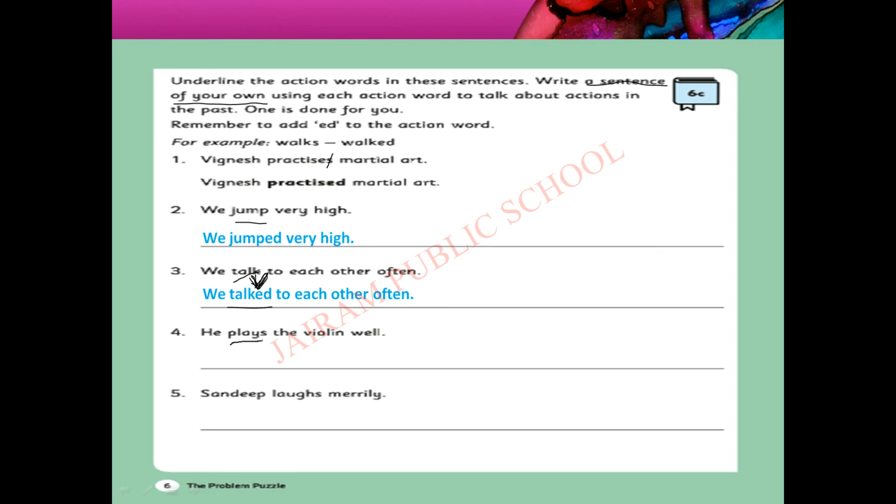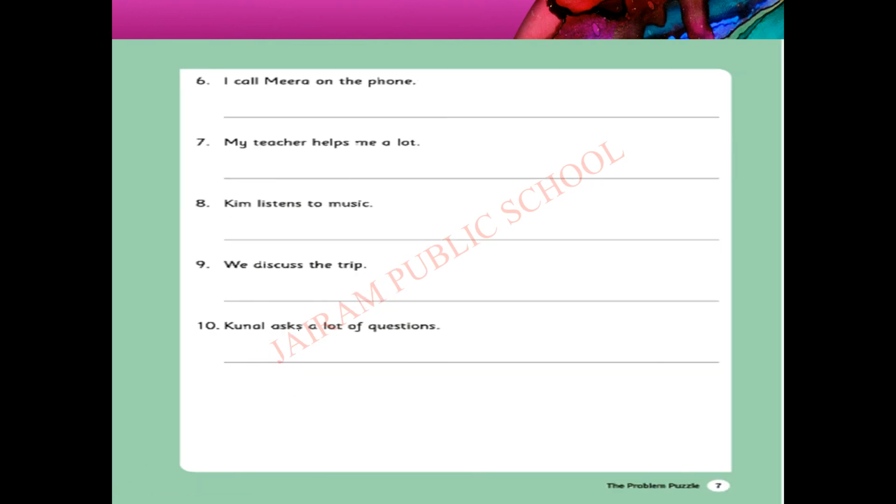Underline the action word here. He plays the violin well. Plays, s. At the end of the action word, if s comes, we have to remove s and add ed. He played the violin. Sandeep laughs merrily. Laughs, we have to strike out s. Underline the action word, laugh plus ed, laughed. Sandeep laughed merrily.